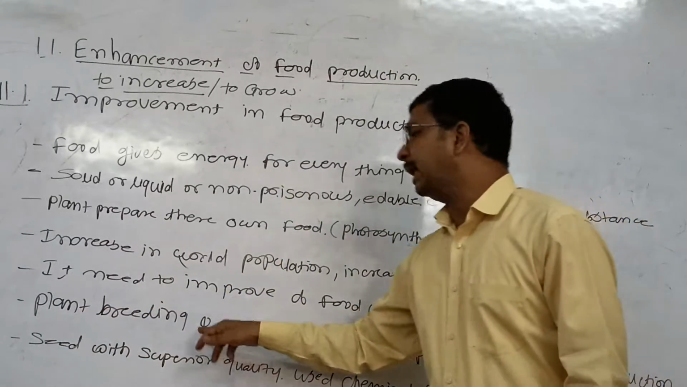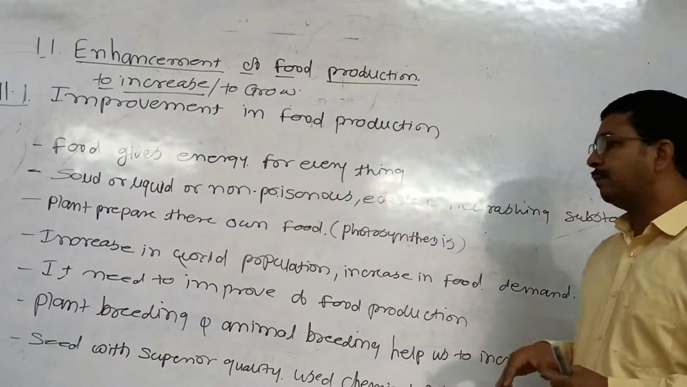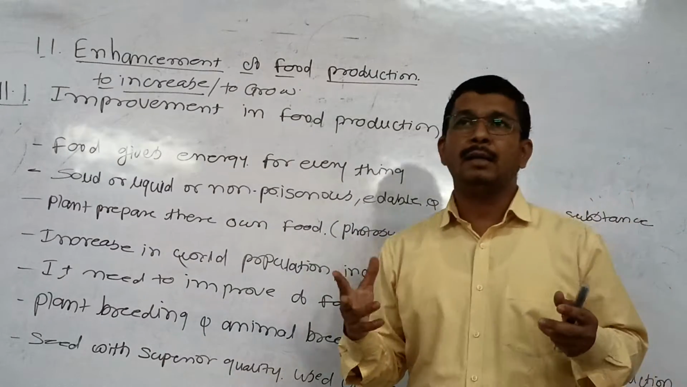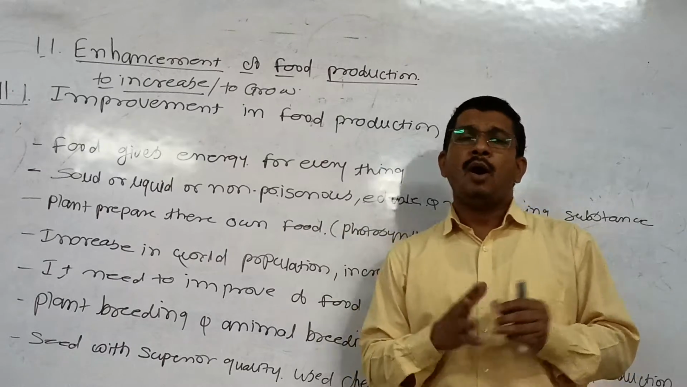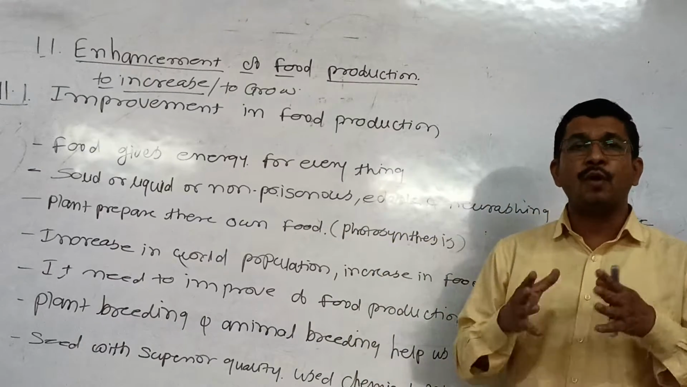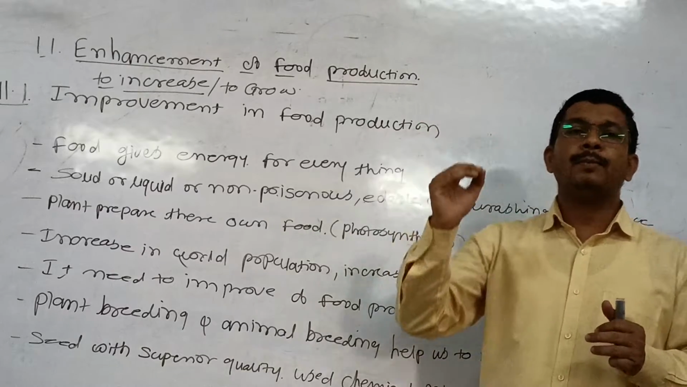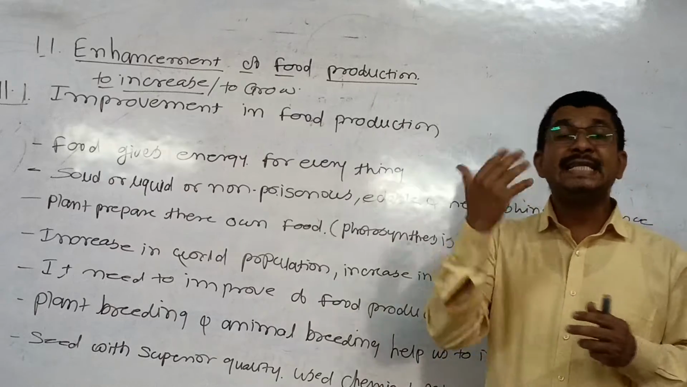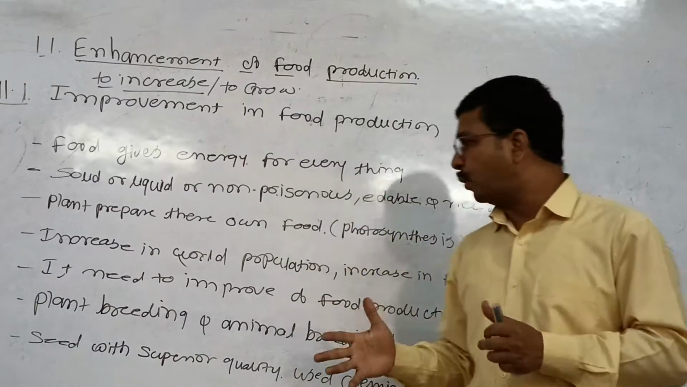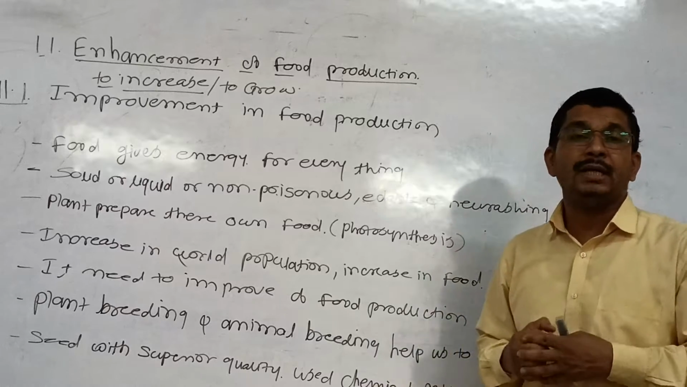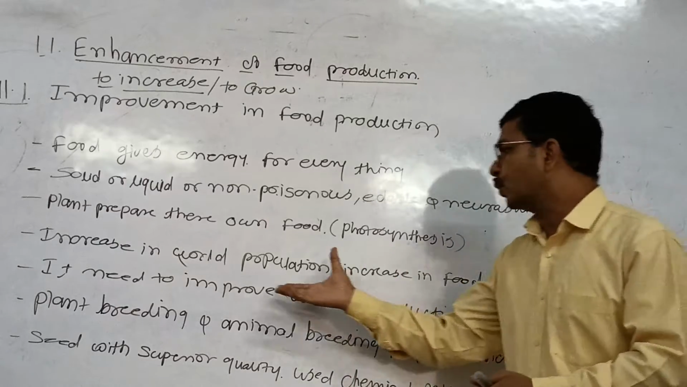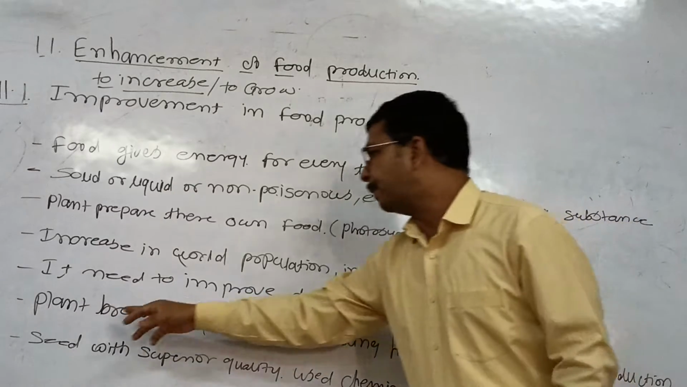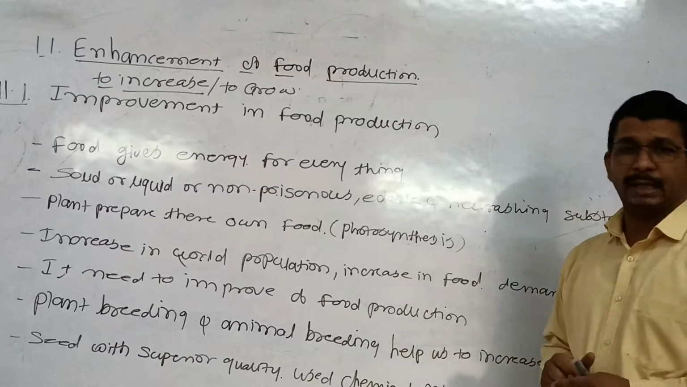Plant breeding and animal breeding. In plant breeding, we use various techniques like tissue culture and the hybridization method. All those techniques we use to increase the yield and to develop disease resistant varieties. That's why we can get a lot of yield, for this growing population. And that's why we improve the plant breeding method.